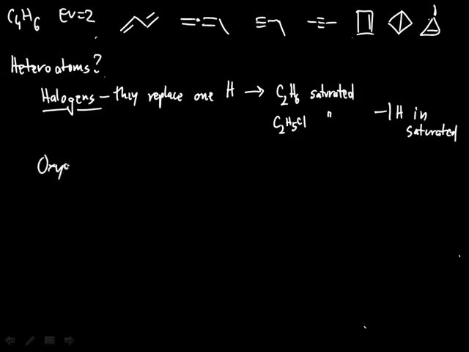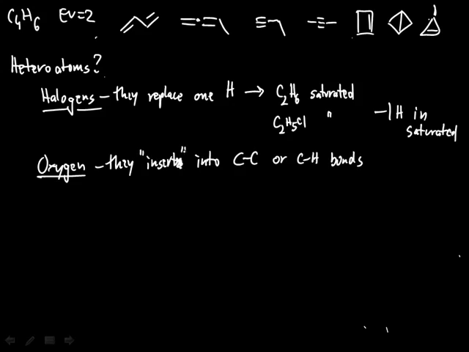If we have oxygen, oxygen basically inserts into either C-C or C-H bonds. Now, of course, this is a formal insertion, which means that we can simply ignore them, that this structure will be saturated, and since oxygen just squeezes in between the existing saturated structures, we can basically ignore oxygens in calculations of index of hydrogen deficiency.